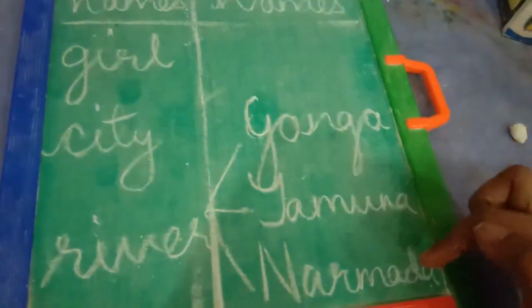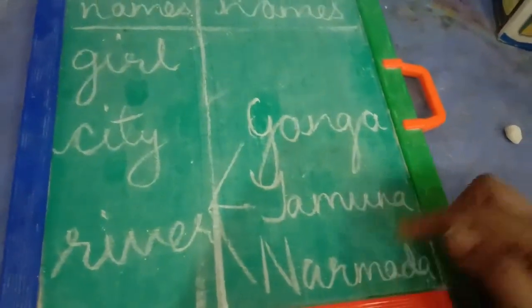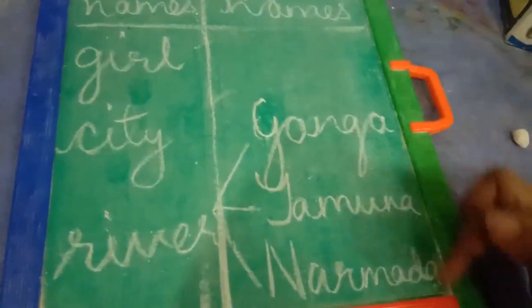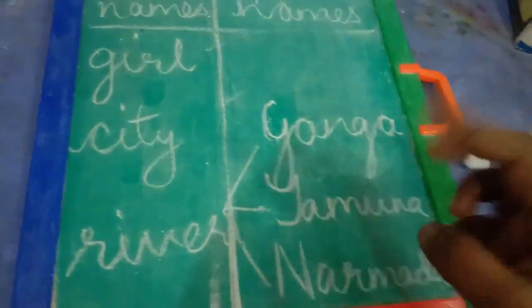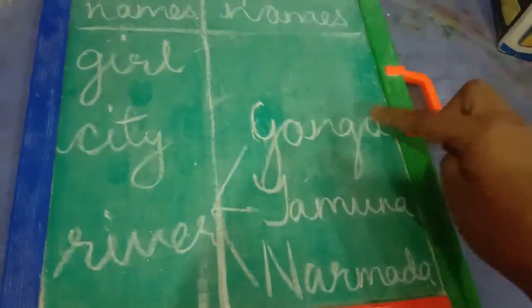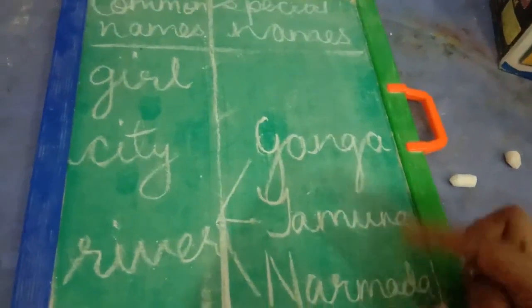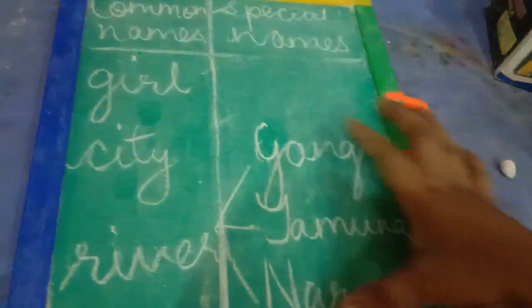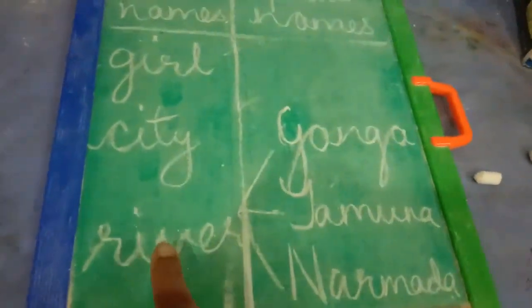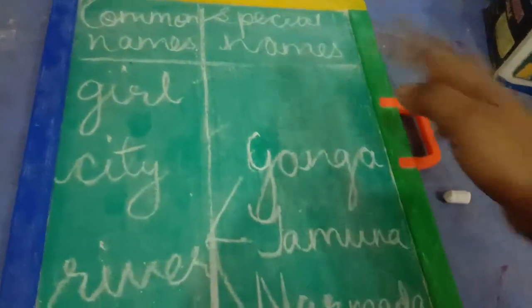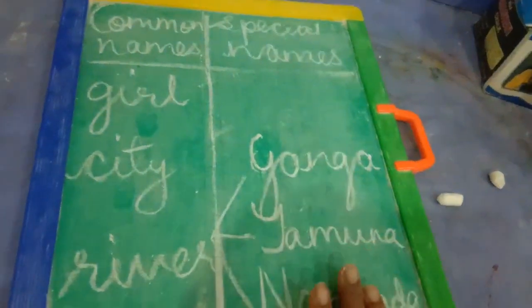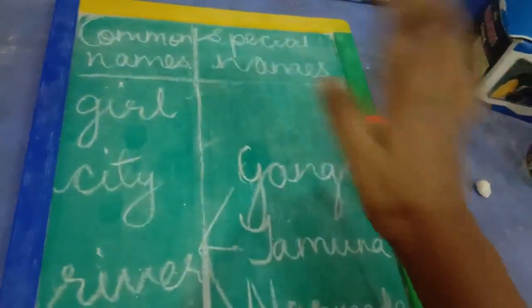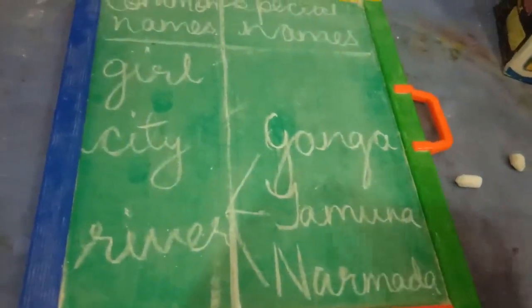So all these 3 are rivers, different from each other and separate from each other. Again, 3 rivers, 3 names. So what's common here? That they all are rivers, but Ganga is separate, Yamuna is separate, Narmada is separate, and 3 rivers, 3 special names. Got it?